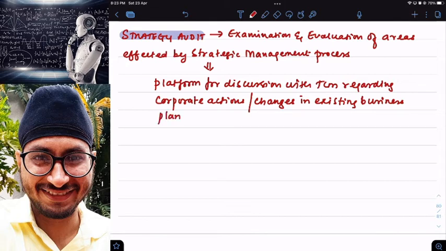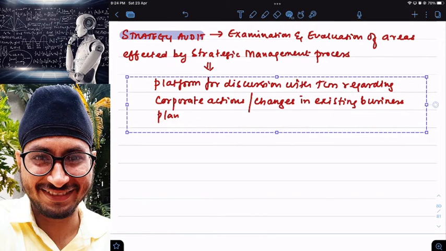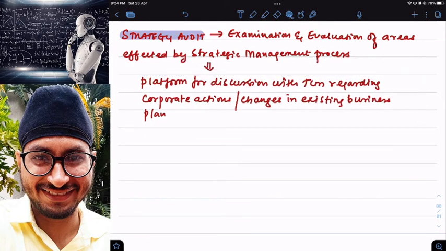After the audit is completed, the auditor will tell them, these are the problems we are facing in the business, and because of this, these are the changes you have to make in your present strategy. So it provides a way of communicating between the auditor and the top level management.